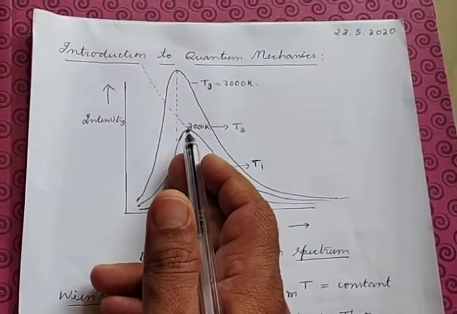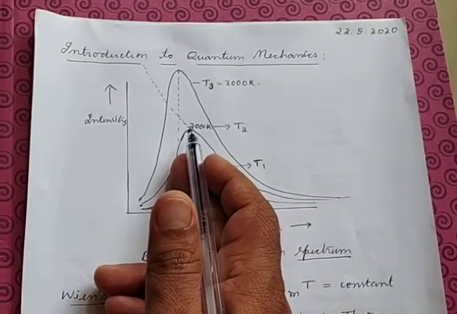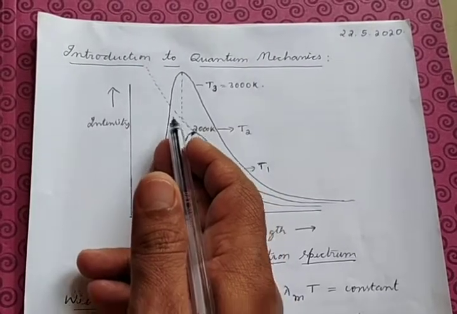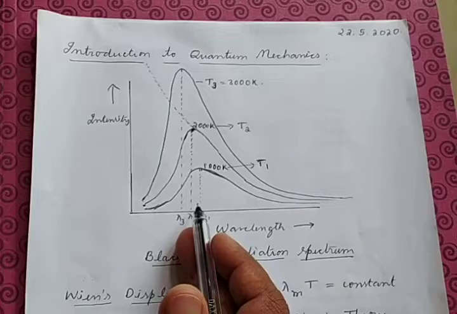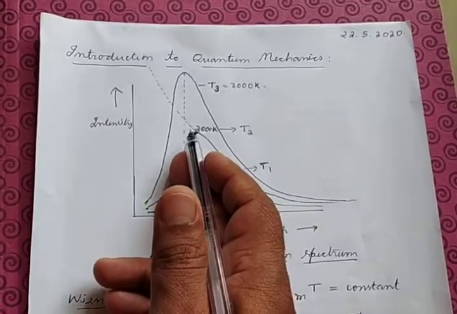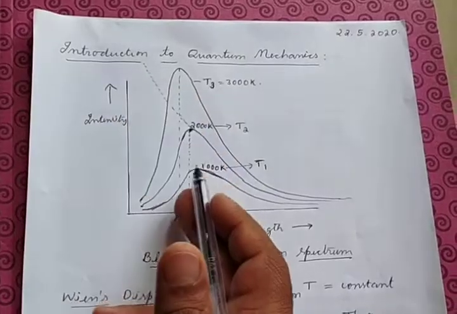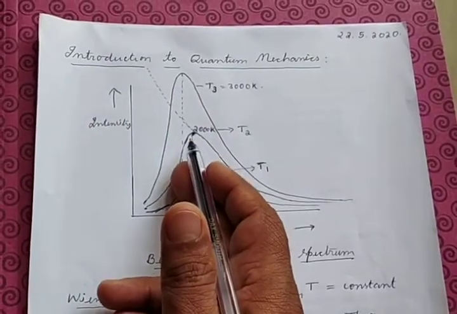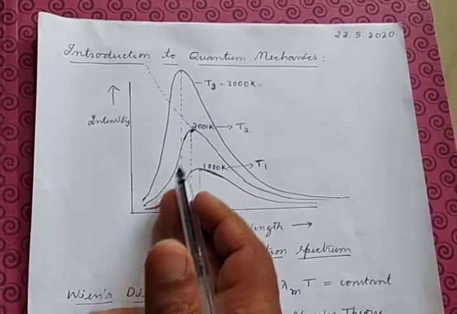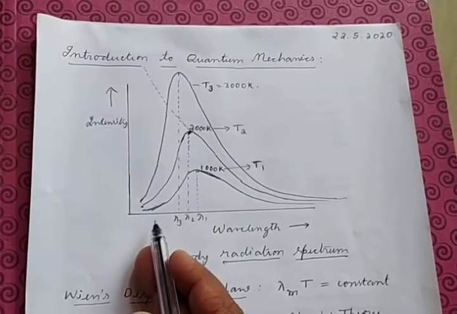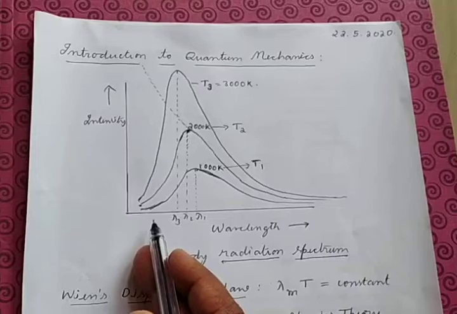But according to that theory, the increase in intensity would go on even for lower wavelengths. Even if I go towards lower wavelength, the intensity would go on increasing, but in actual fact we know that it decreases. So this decrease in the intensity of light for lower wavelengths is not explained by classical physics.